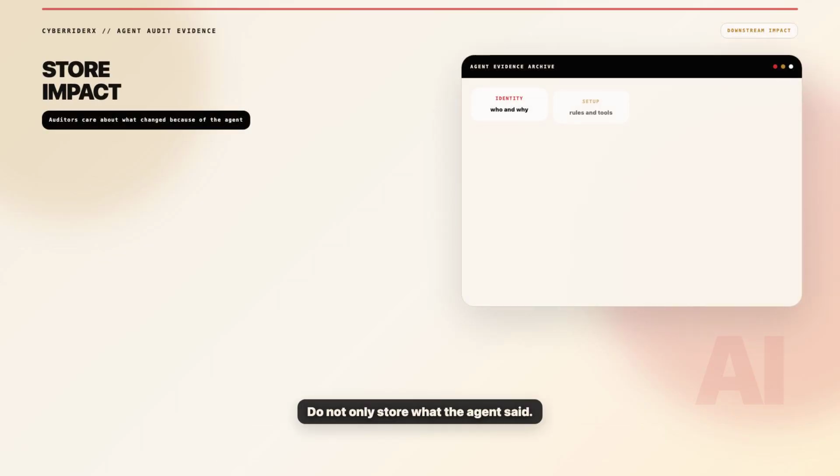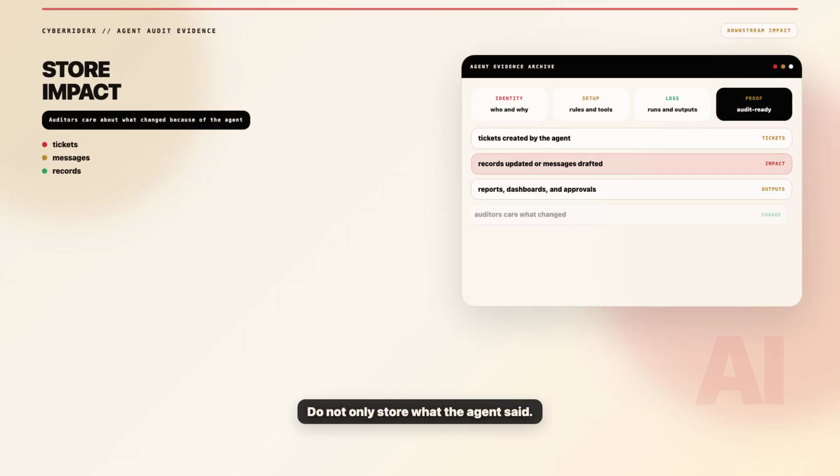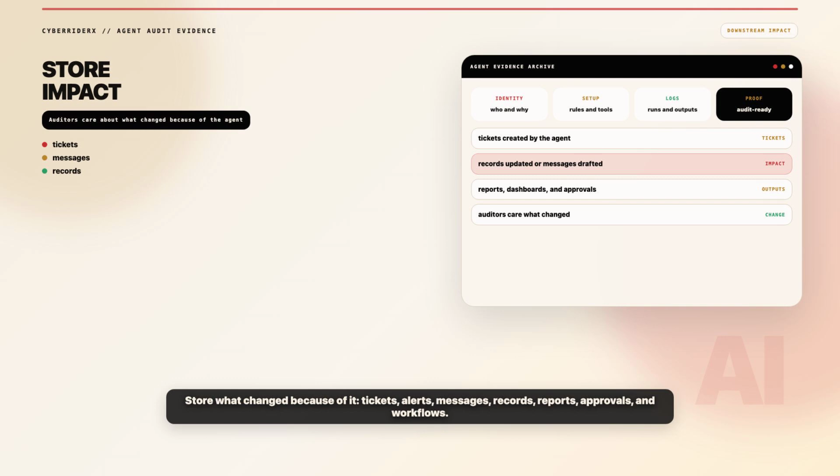Do not only store what the agent said, store what changed because of it. Tickets created, alerts closed, messages drafted, records updated, reports generated, approvals requested, and workflows triggered. Auditors care about impact, not just transcript text.